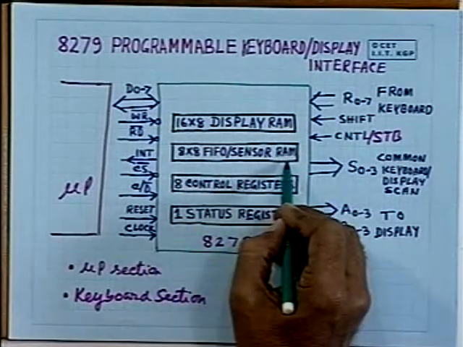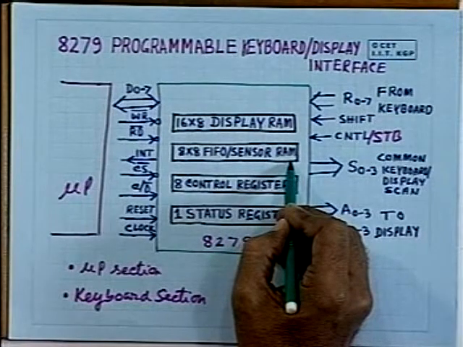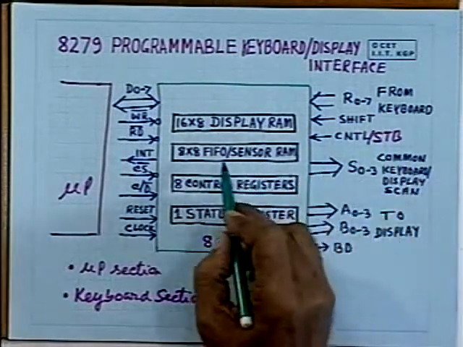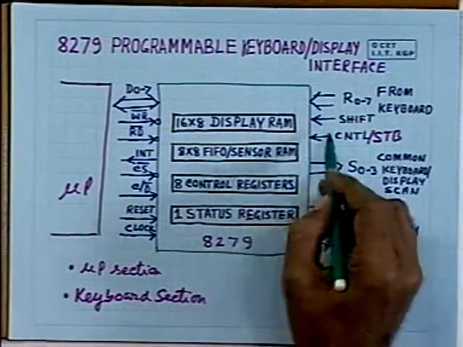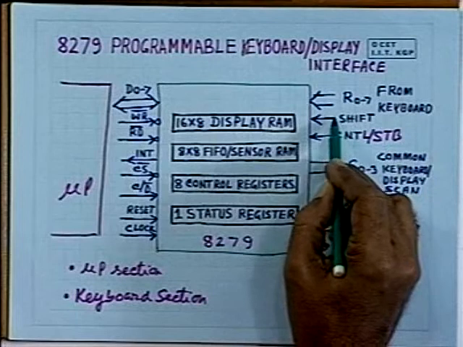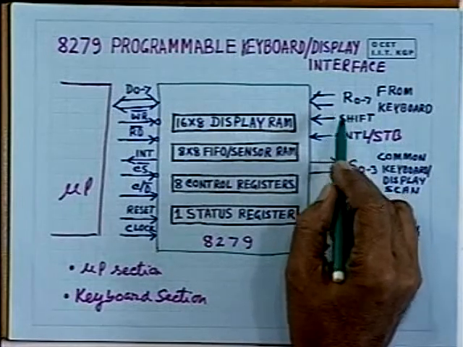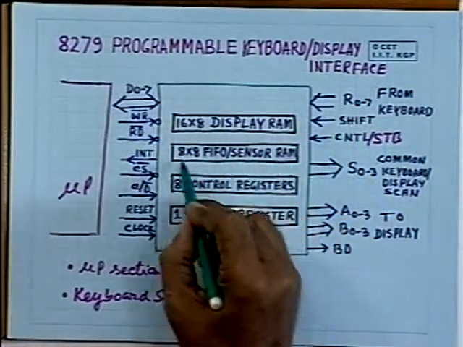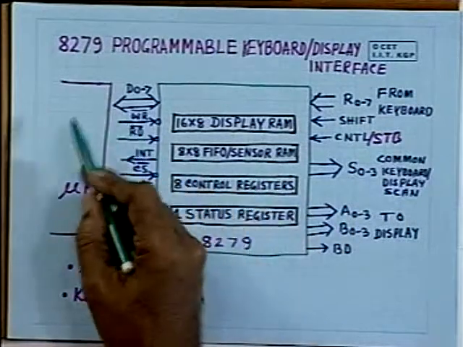The FIFO sensor RAM will hold 8 bit data, out of which 6 bits are for the row and column information, and 2 bits are available from the shift and control status information. So these 2 bits along with 6 bits for row and column information are stored here, and that goes one after the other to the microprocessor.